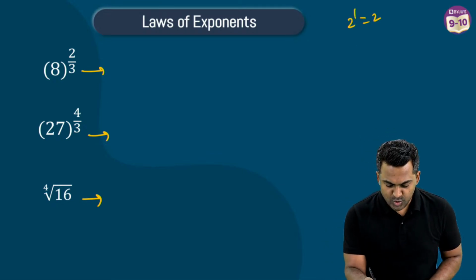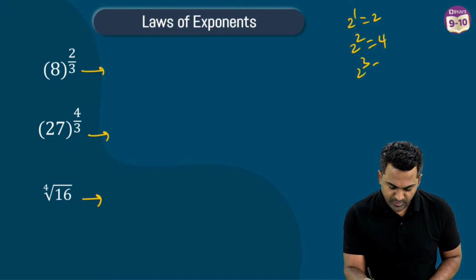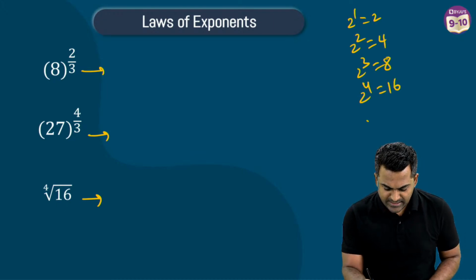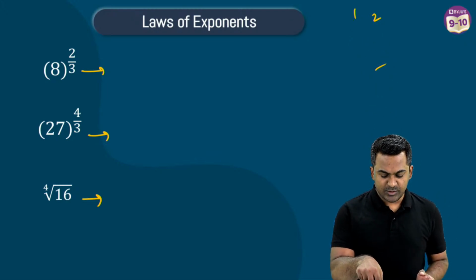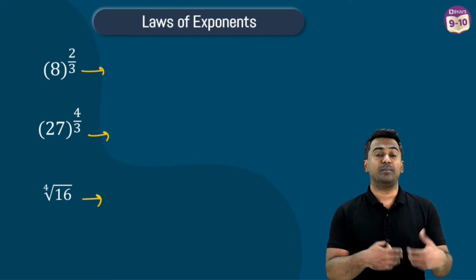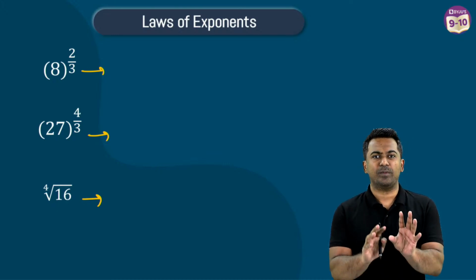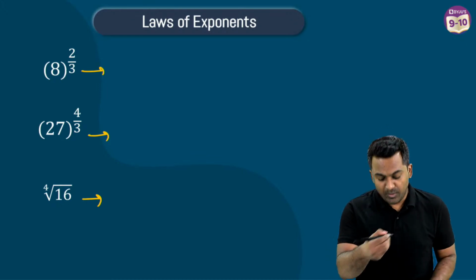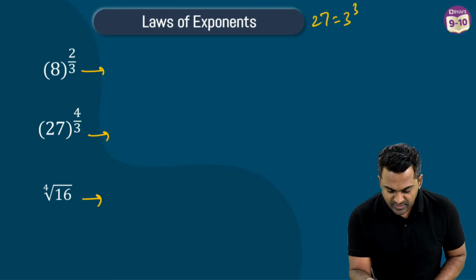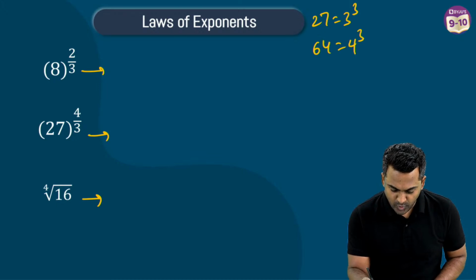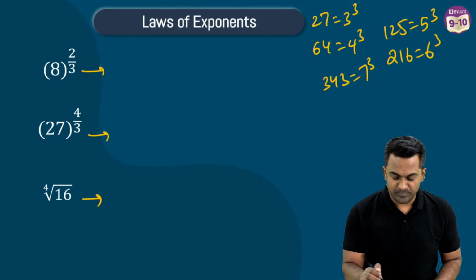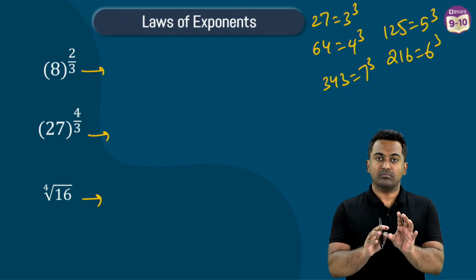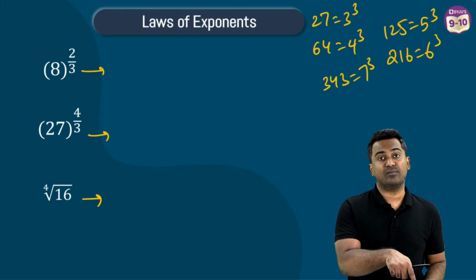Now you have to remember a few things. Like 2 power 1 is 2, 2 power 2 is 4, 2 power 3 is 8. It will help you if you memorize these things. 2 power 5 is 32, 2 power 6 is 64, 2 power 7 is 128, 2 power 8 is 256, 3 power 4 is 81, something like that. There are a few numbers that you will have to memorize. Most common ones are these: 27 is 3 cube, 64 is 4 cube, 125 is 5 cube, 216 is 6 cube, 343 is 7 cube. So these are some common cubes, and unless you remember these, the idea will not click.